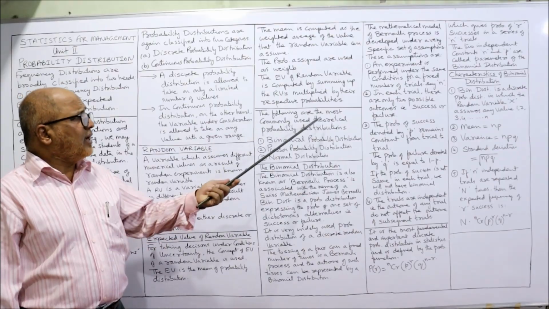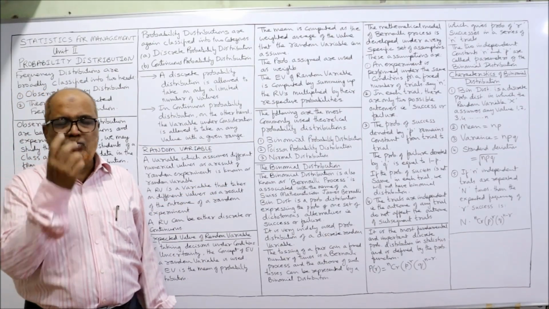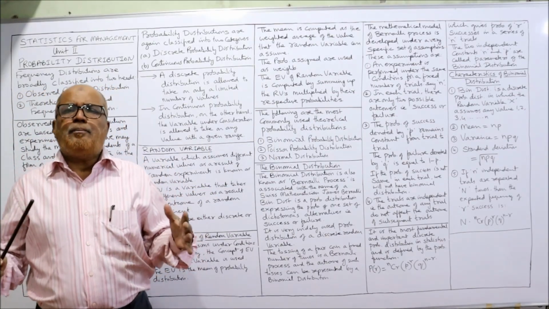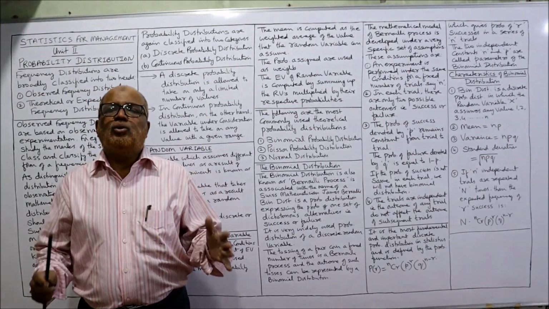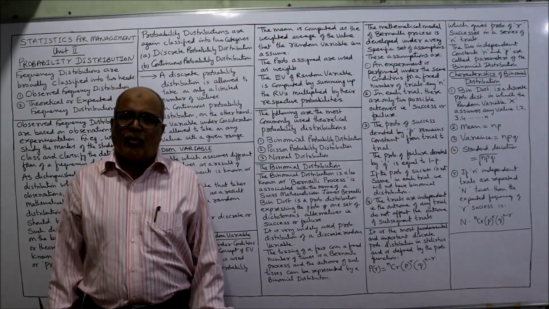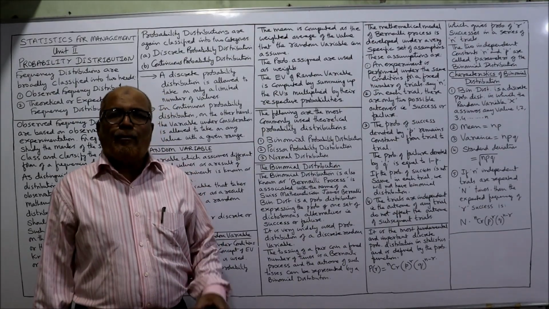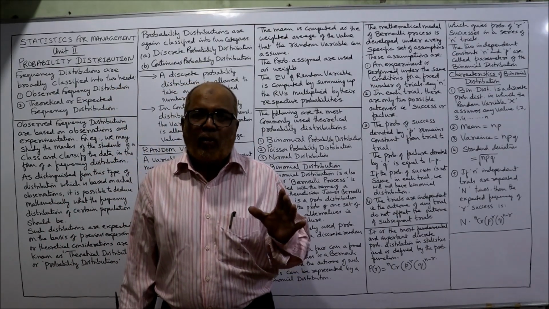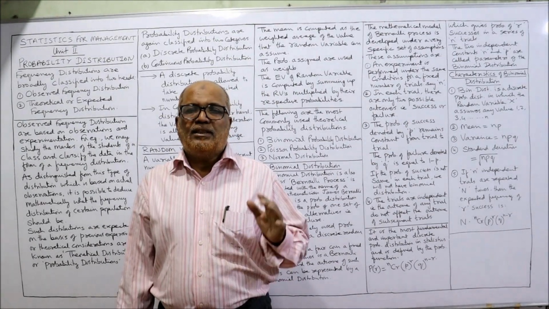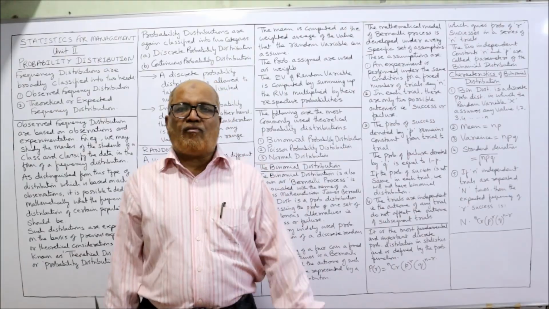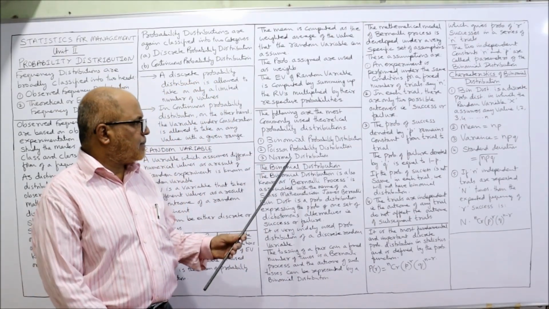Now, the following are the most commonly used theoretical distributions. There are many probability distributions, but the most commonly used are binomial distribution, Poisson distribution, and normal distribution. These three types of distributions are widely used in practice.